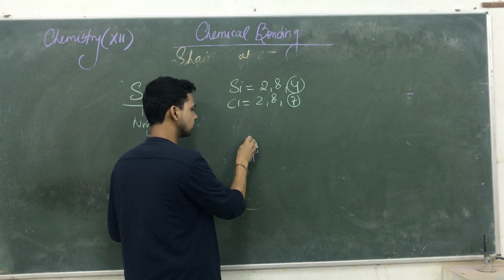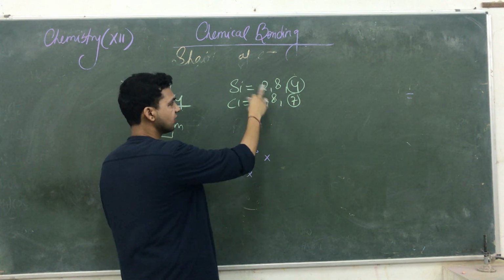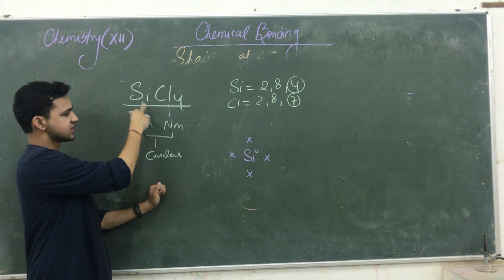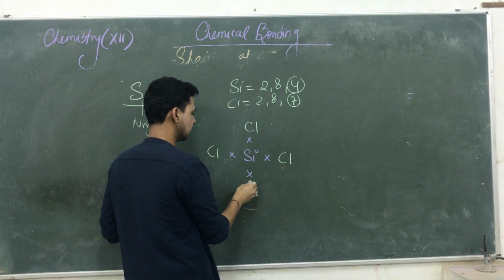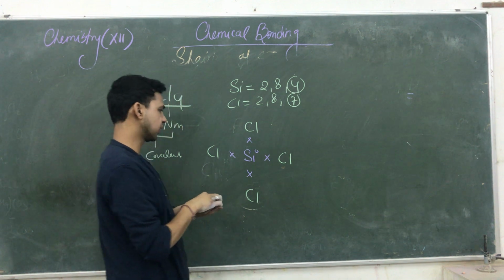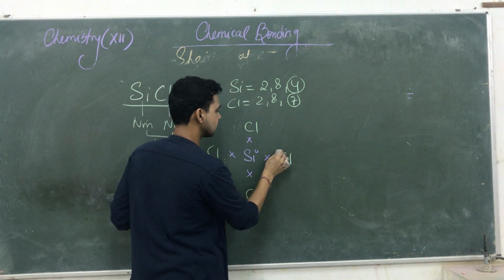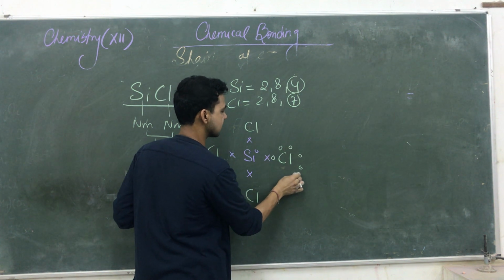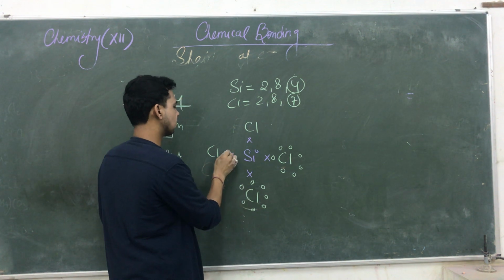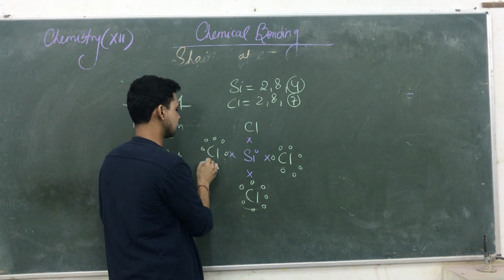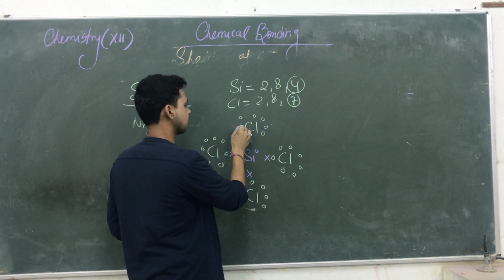Silicon has 4 electrons in its outermost shell, 1, 2, 3 and 4. And how many chlorines are here? 4 chlorines attached with one silicon. So we are drawing chlorine 1, 2, 3 and 4. And chlorine has how many electrons in its outermost shell, guys? 7 electrons. That is 1, 2, 3, 4, 5, 6, 7, and the same for each chlorine.